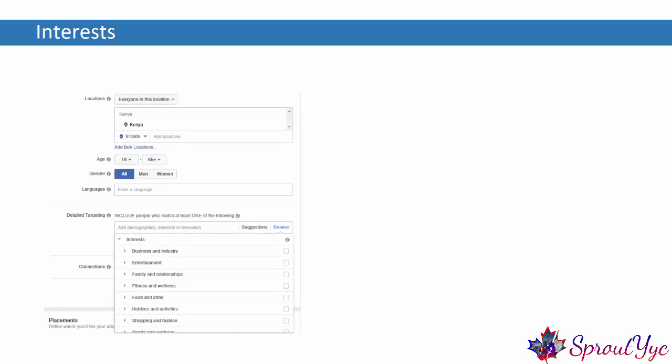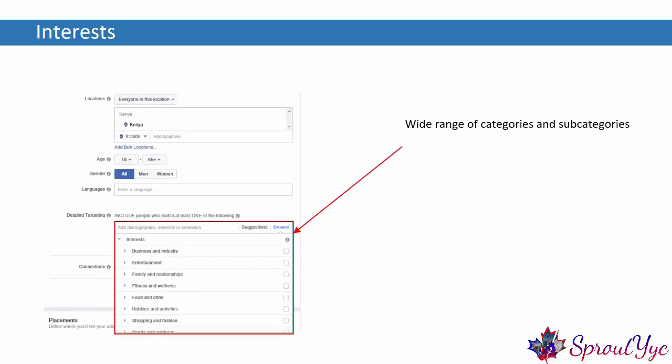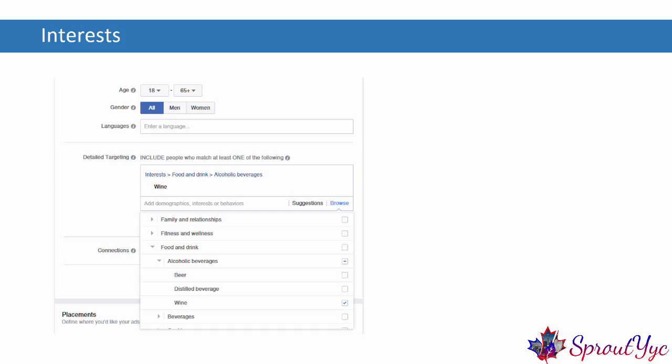In the interest targeting section, you have a wide range of categories, and the main ones also have a variety of more specific subcategories. Let's take a closer look at what's available. Business and industry, entertainment, family and relationships, fitness and wellness, food and drink, hobbies and activities, shopping and fashion, sports and outdoors, and technology. The subcategories can be very helpful in identifying your audience in more detail.